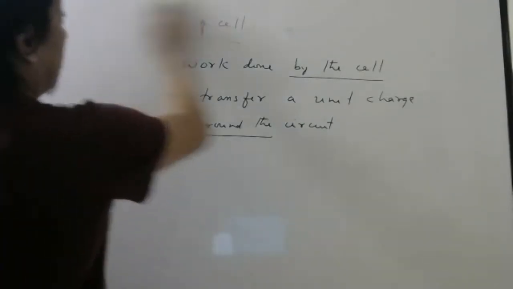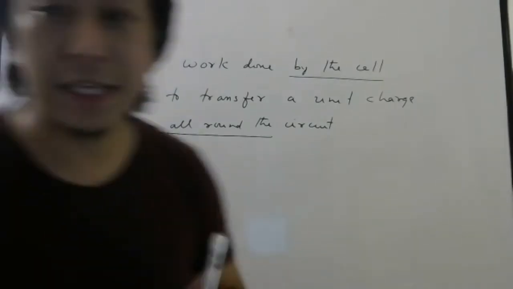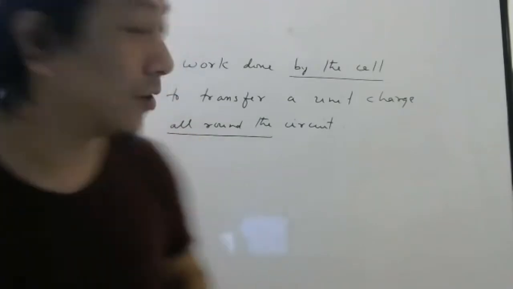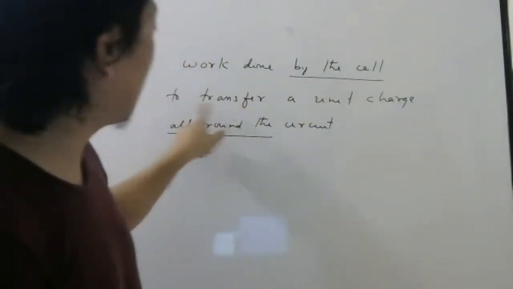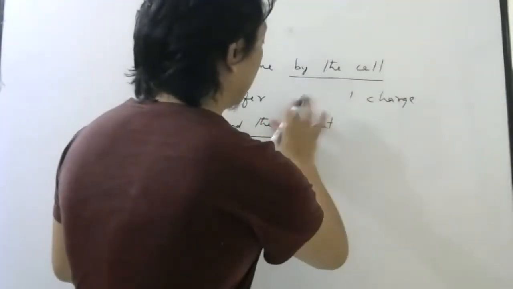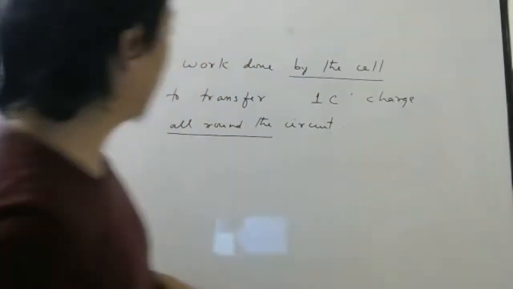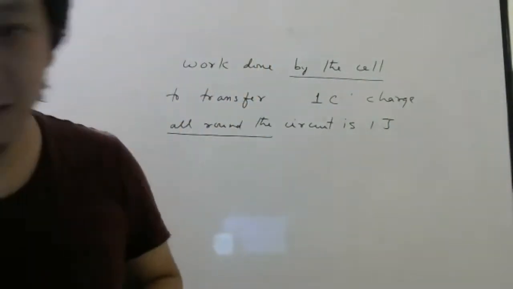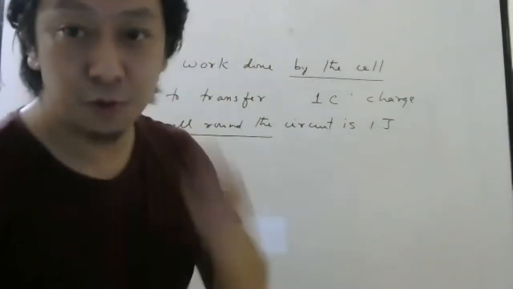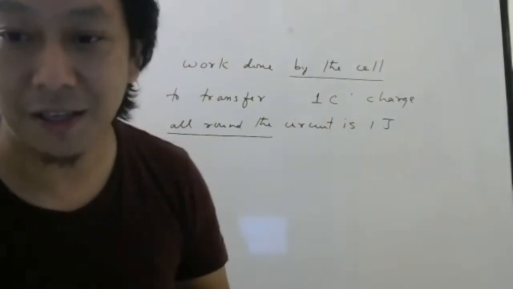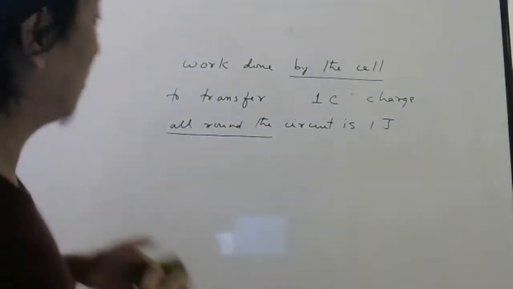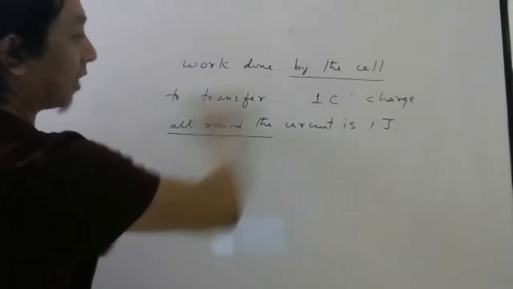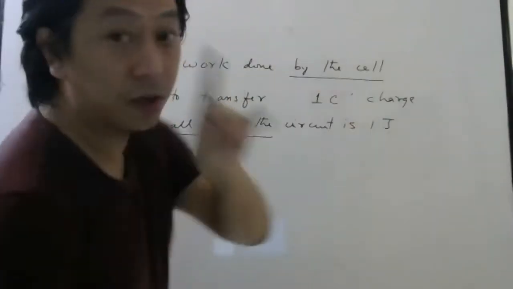Fine. Then they may ask you sometimes, when is EMF 1 volt? Can you tell me when will be EMF 1 volt? When work done by the cell to transfer 1 coulomb charge all round the circuit is 1 joule. Okay, so when the work done is 1 joule to move 1 coulomb charge, that time the EMF is 1 volt. All these definitions are there in the book. Okay, please see that. If you want to write, write fast. So this is definition of 1 volt.